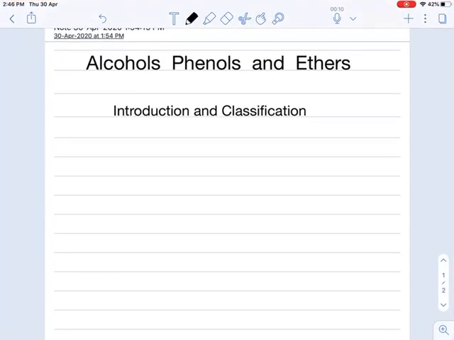Alcohols, phenols and ethers. The first part of this chapter is alcohols. So, various uses of alcohols. Alcohol is used in biofuel. About 20% ethyl alcohol is mixed with petrol.